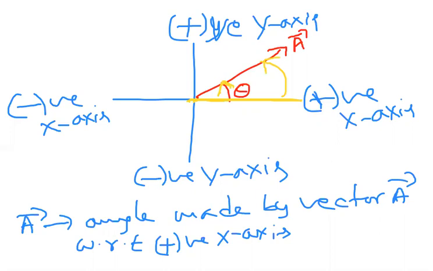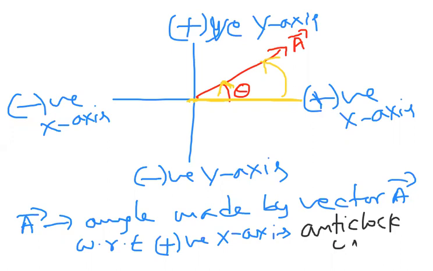If you are moving like that, we call it anti-clockwise. If you are moving like this, it is clockwise. Now if you observe here, we are moving from positive x-axis towards the vector. So we have to call it anti-clockwise direction.